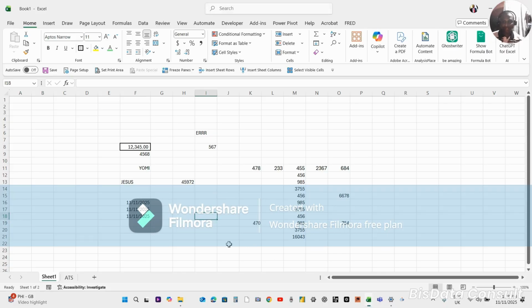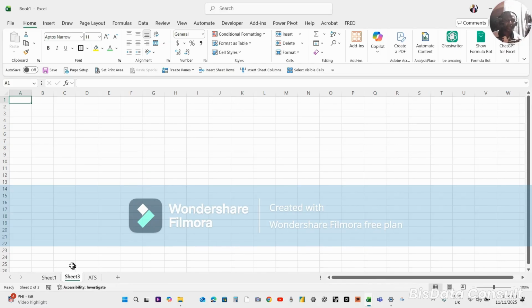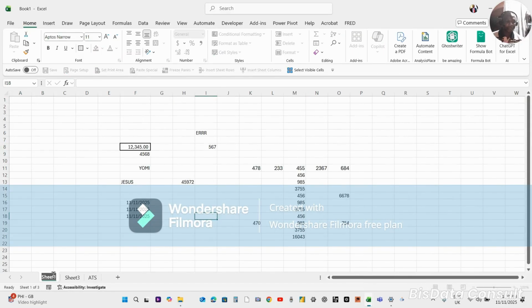Let me just add this in 2 minutes so that we can close this session. Now, when you have your sheet, like I said, for instance, I want this sheet, I click it, right? There are things you can also do with your sheet. Apart from naming, if you want to name a sheet, just double click on it.